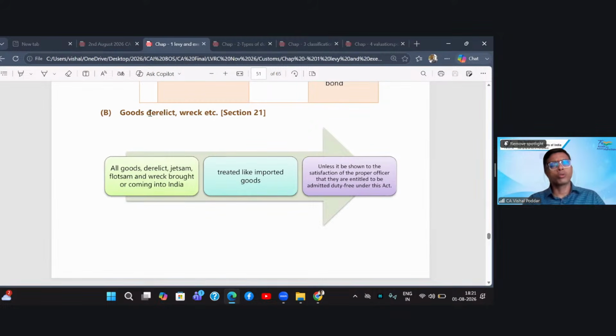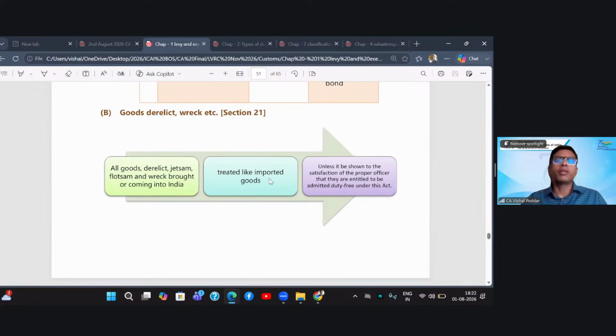So in short, these are goods which nobody has exported to you in India, but you have found them either in the sea or they have come to the seashore. These may be goods thrown by someone in the sea to save their ship from sinking. These goods may be from a ship that has met with an accident and drowned, and the goods are either floating or also drowned. So these goods are called goods which are derelict, jetsam, flotsam, or wreck. Now, either you found it in the sea and you are bringing it into India, or by sea tides, it is automatically coming to India.